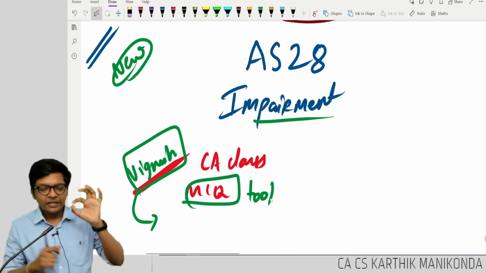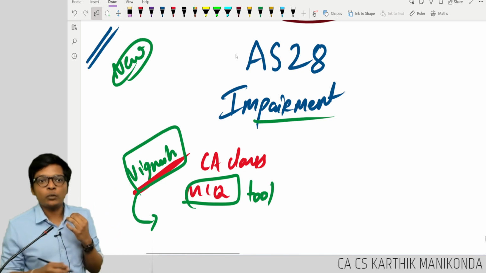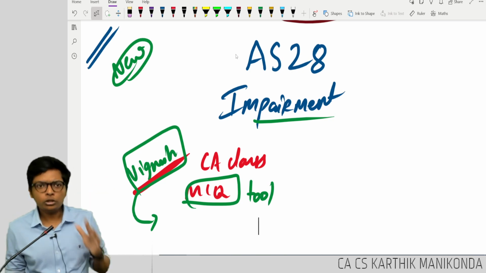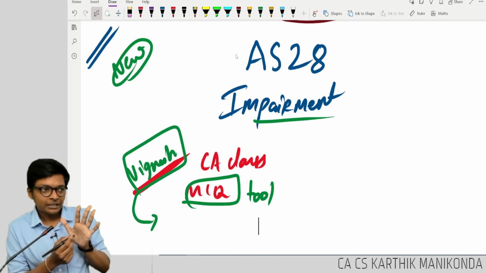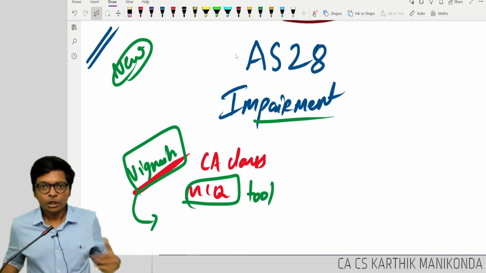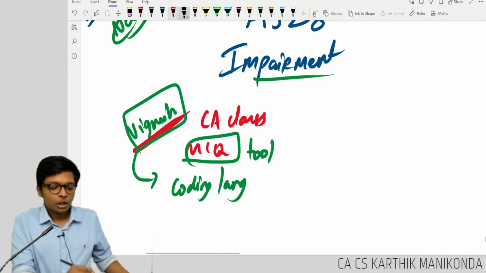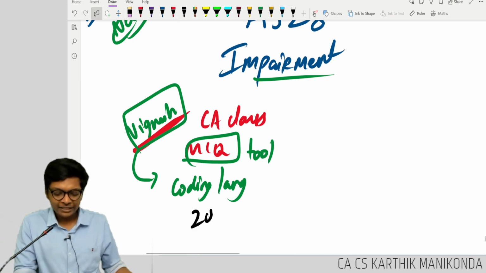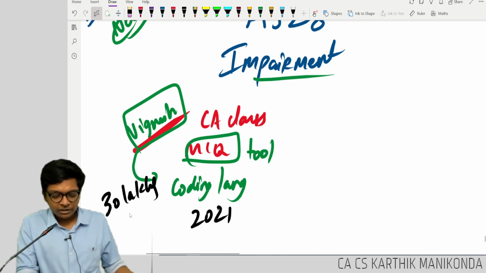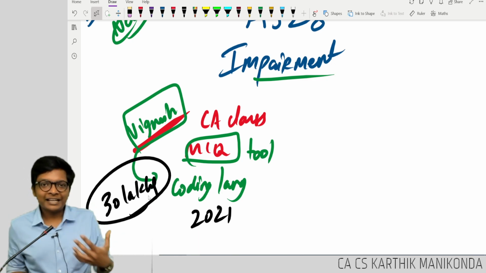If they want to study AS 28, they will put it into the system. The system will create what, guys? MCQ. Not easy, correct? How can the system create MCQ? The system should first understand AS 28, then only it can create MCQ, correct? So Vignesh is using some coding language. Using the coding language, he built the MCQ tool. Perfect. This happened in the year 2021. He spent 30 lakhs for this software. He called developers, built his own coding language and built it.